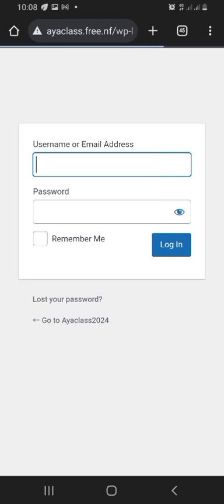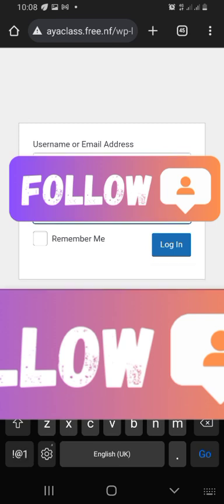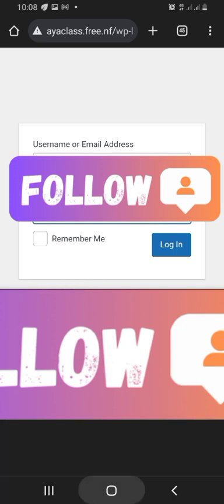Our system is still loading. This is where you are going to put your username and then your password. As soon as you do it and submit, you are going to have access to the back end of your website, to change all those names, and change all those pictures that are not yours and begin to replace them with your own. So that's what I'm trying to do now.